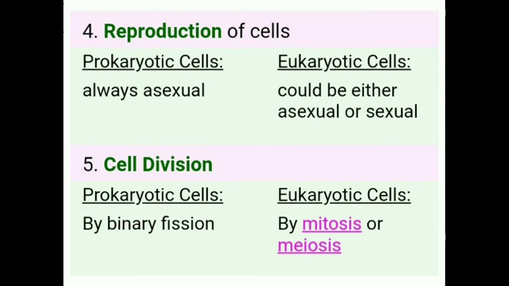Reproduction of cells. Prokaryotic organisms always reproduce by asexual means. This means gametes or sex cells are not produced, while eukaryotic cells could be either asexual or sexual.